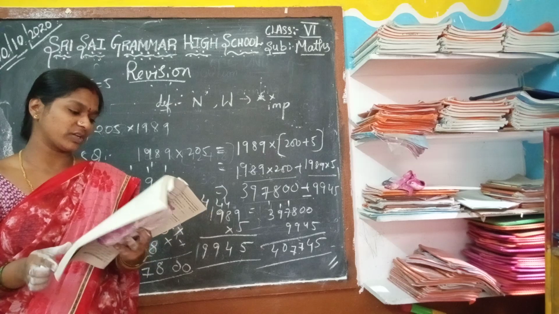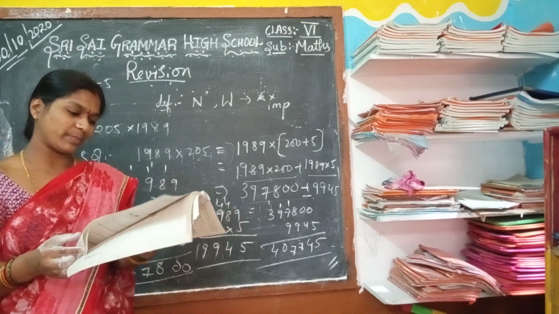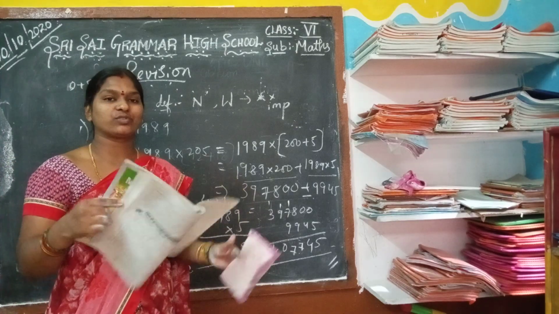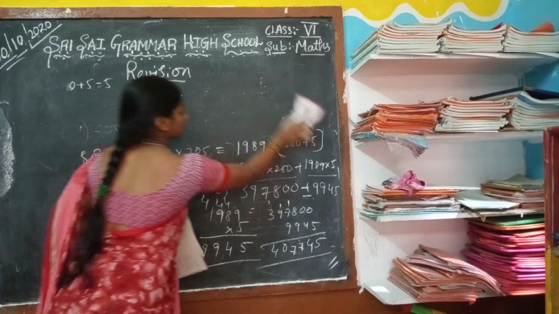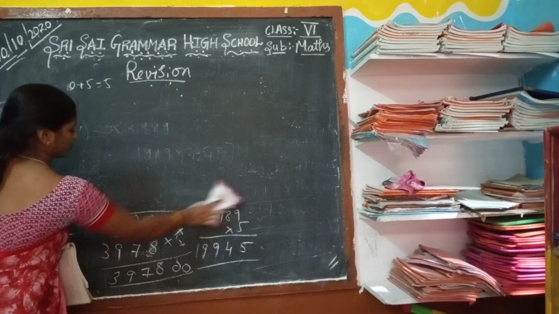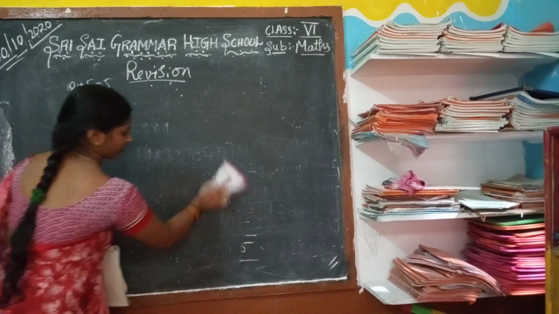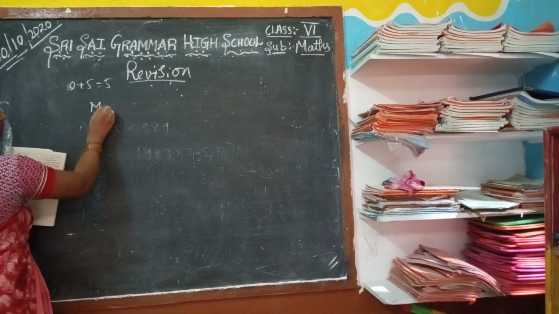Next, you can do the first one in the same way, following the pattern. Now, match the following is very important, which is given for the division. Okay? Match the following.